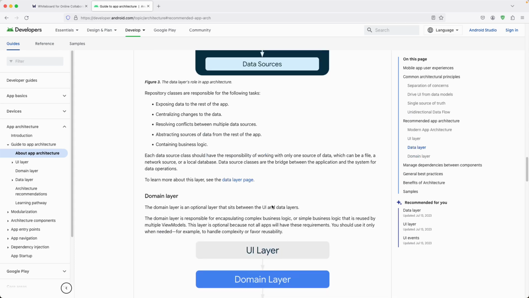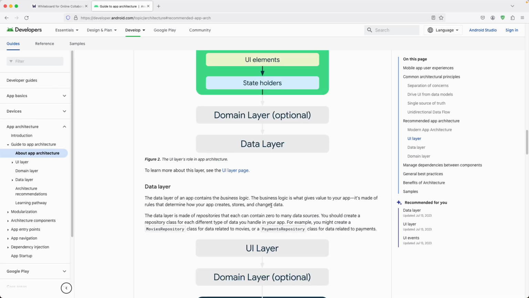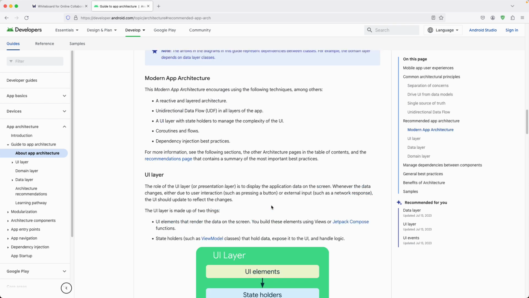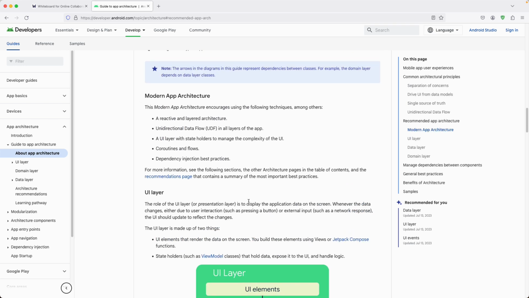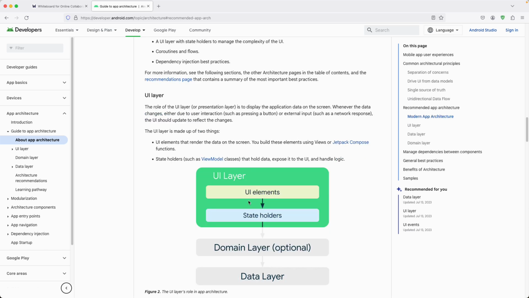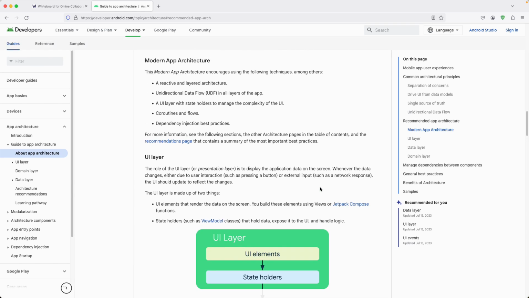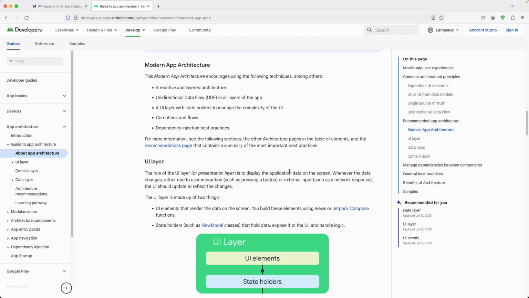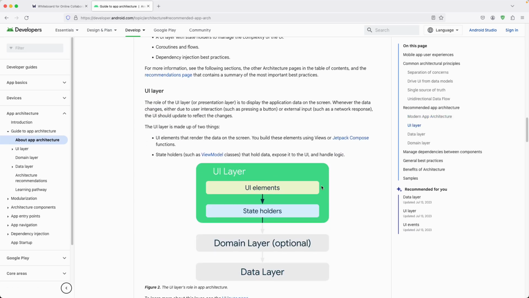And this is the recommended app architecture that we'll create in our application. Although this is related to Android applications, since it is much simpler to make use of in our application, we'll be following this modern app architecture. Basically, this is a layered architecture that we are going to make use of. So I hope you got the point.